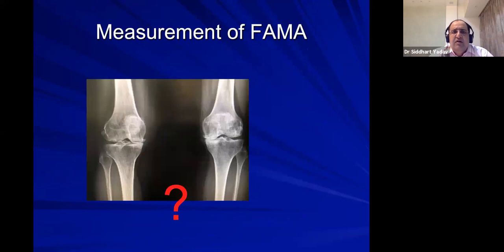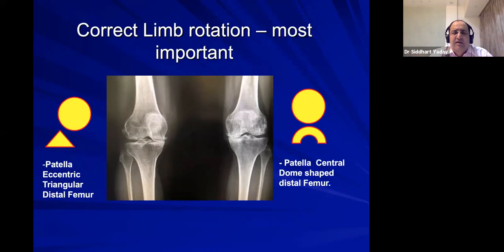Now, when you do a long leg film and you calculate the angle, the rotation is very important. If you see the right side, the femur is internally rotated. So the patella is round here, and the trochlear surface looks triangular. So round on triangle means it is a wrong rotation of the lower limb, and it will never give you a good measurement of the FAMA angle.